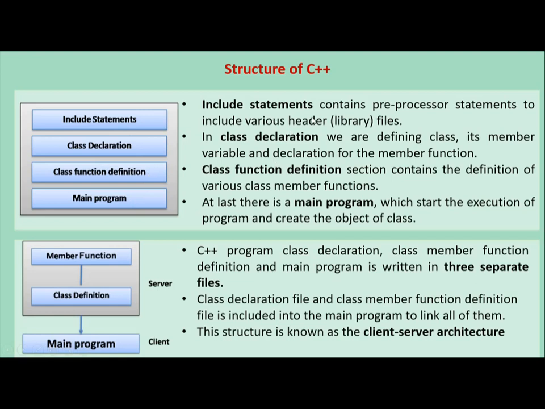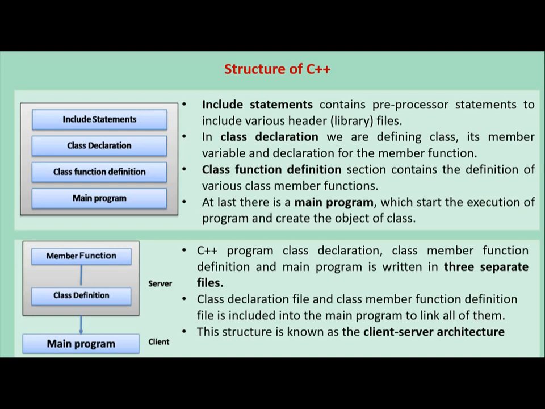First, include statements contain preprocessor statements to include various header files. Second, in class declaration, we define the class, its member variables and the declaration of the member functions. Third, the class function definition section contains the definition of the various class member functions.